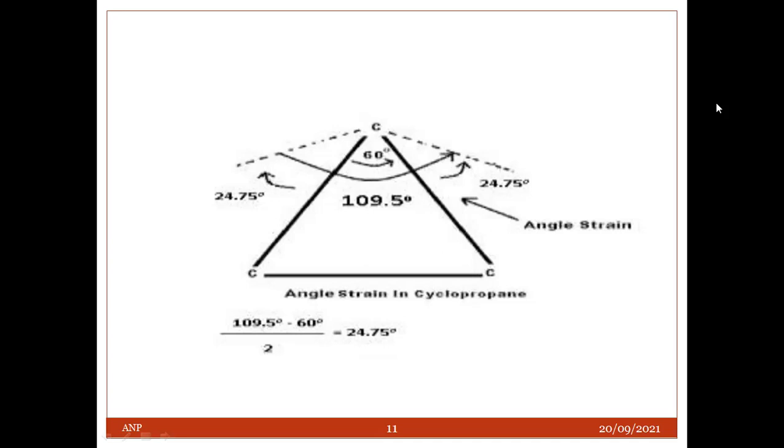In the same manner, cyclobutane is a square and the bond angles are of 90 degree in place of 109.5 degree, which is the normal bond angle for the carbon atom. So to adjust them into the square ring system, angle strain for cyclobutane is 9.75 degree. The deviation for cyclopropane and cyclobutane ring systems from the normal tetrahedral angle will produce strain in the ring.